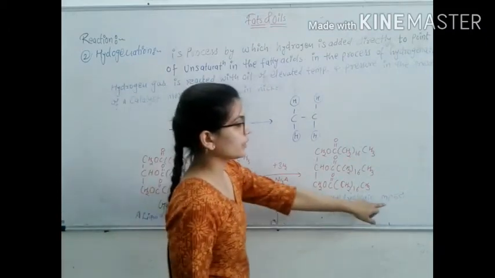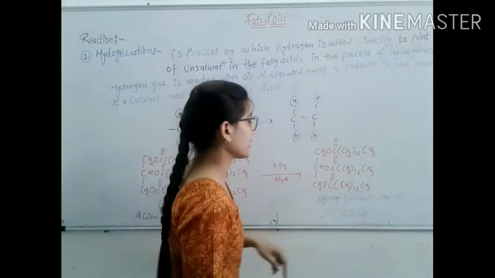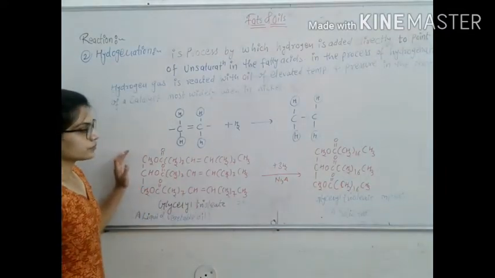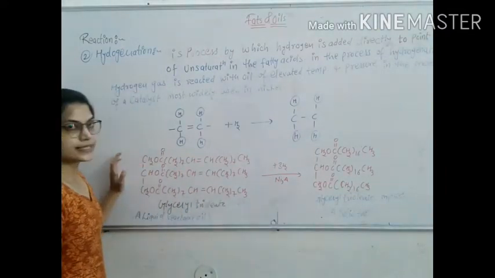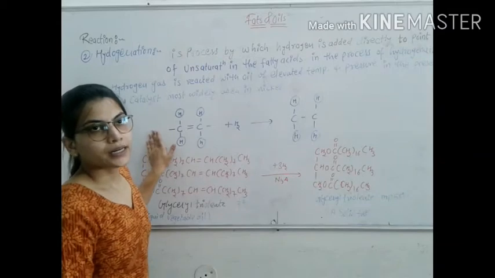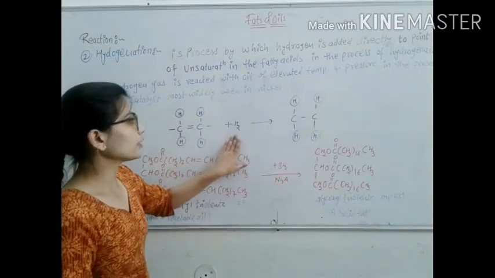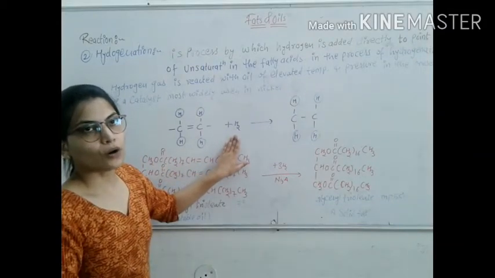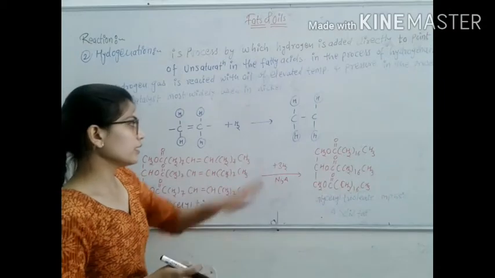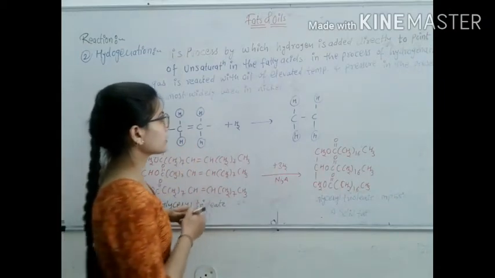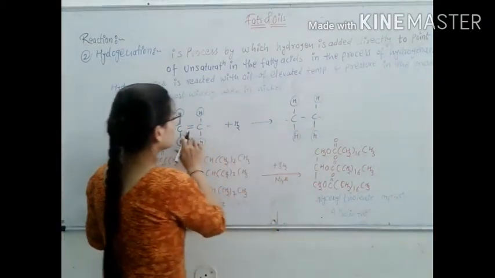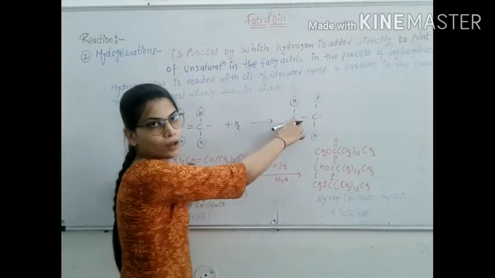Its melting point is 55 degrees Celsius. Hydrogen converts the double bond in oil to a single bond.